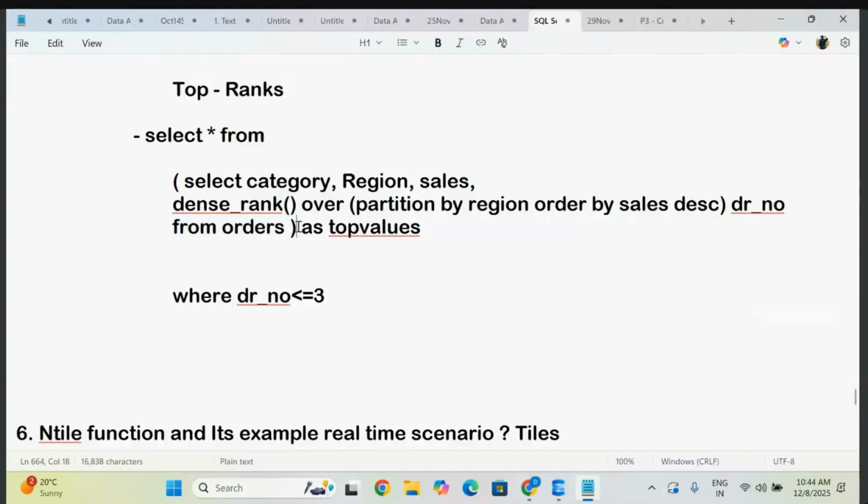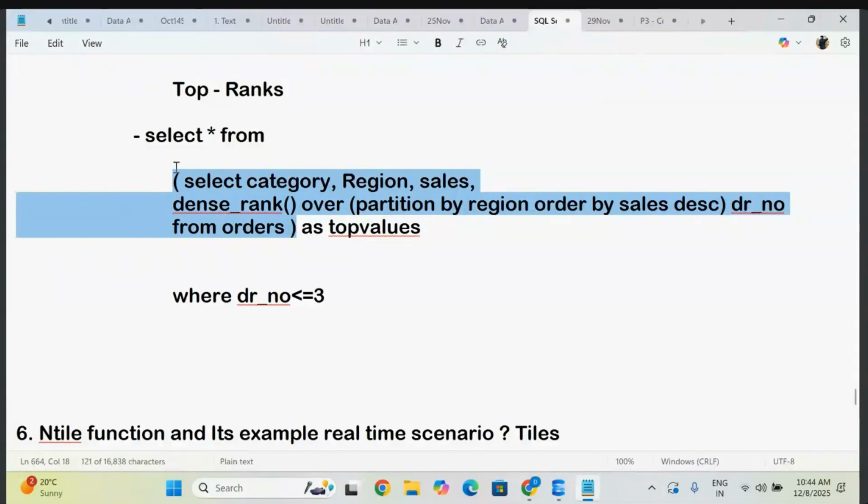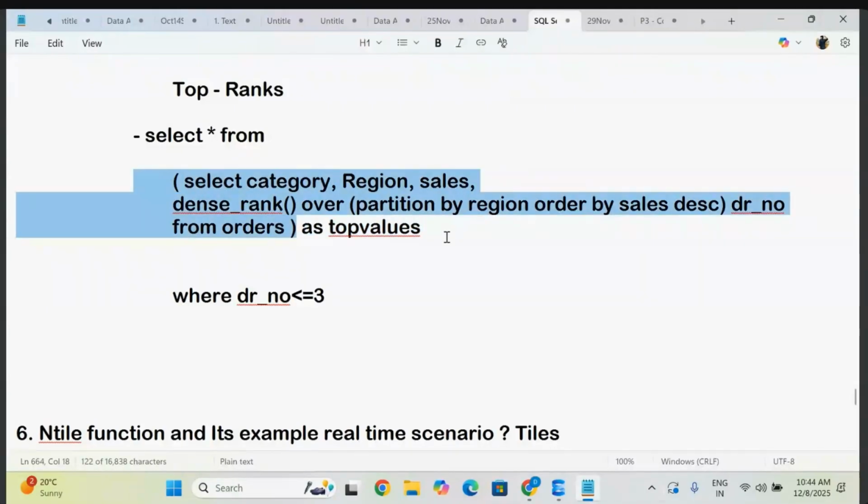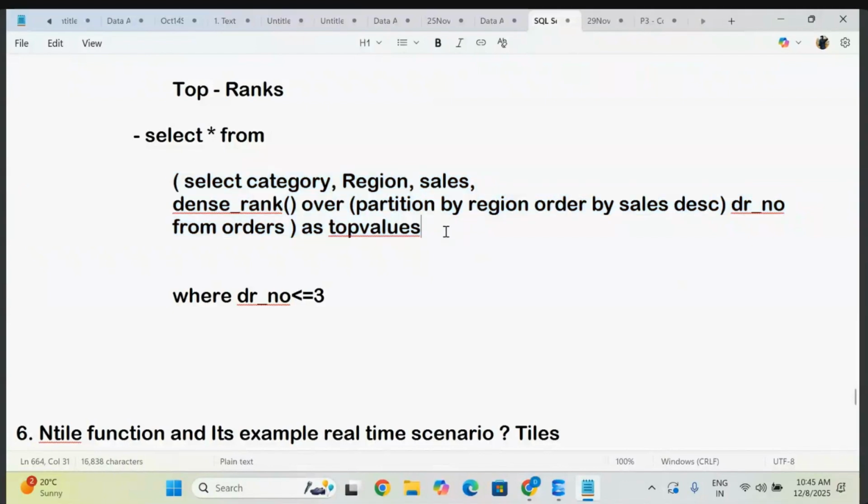So now I want to get the top values or bottom values. In such cases, what I do is convert this rank function into a temporary table. So this is your temporary table. I'm giving an alias name, which means this entire thing becomes a subquery. On top of this query or subquery, we are going to write the correlated query. So this is how you write correlated queries.